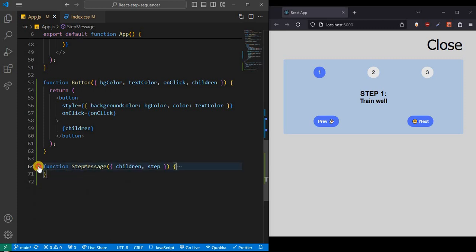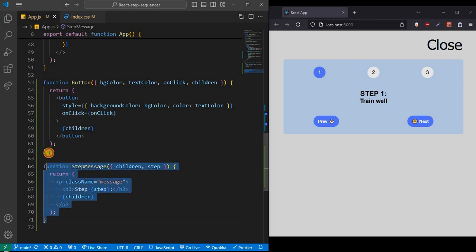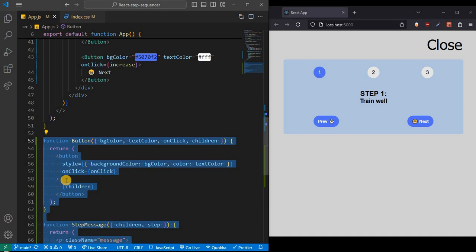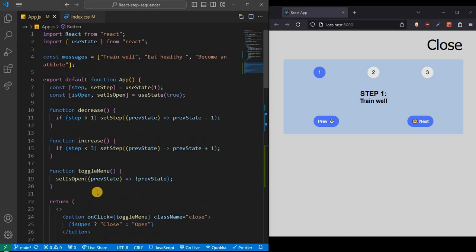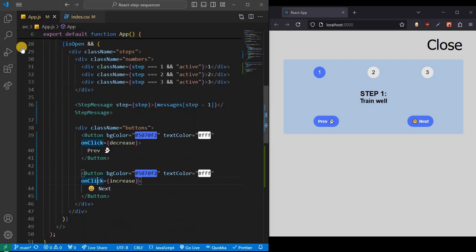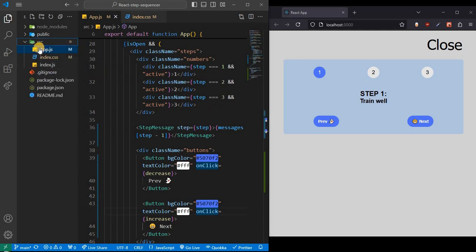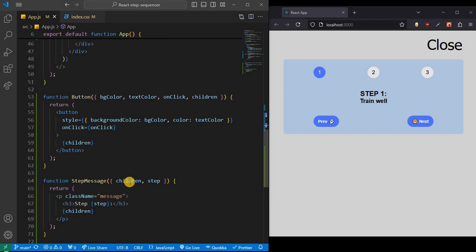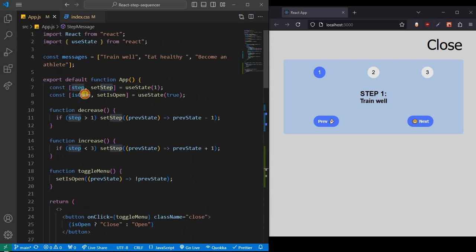Now this should be in the component folder, not right here. But for the sake of simplicity, I'm just keeping these two components together, because we don't have components here as we would usually have. Doesn't matter. So the step message is receiving children, and it is receiving the step. So what is the step? The step is this one, and we are currently at 1.